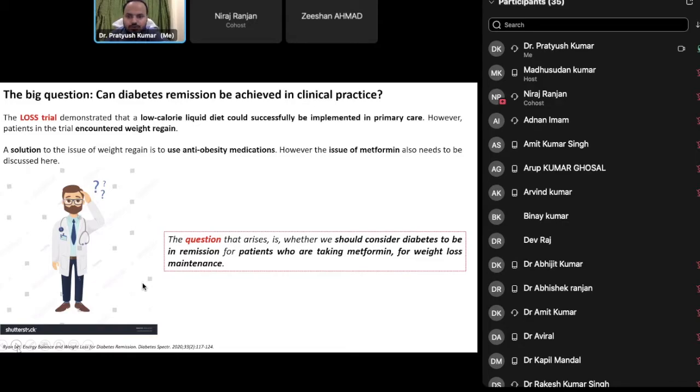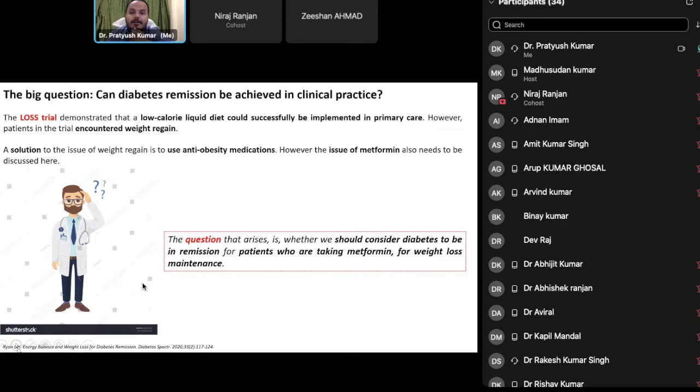A solution to the weight regain is to use anti-obesity medication. However, the issue of metformin also needs to be discussed here. Metformin is one of the very common drugs which we prescribe in our diabetic patients, even in pre-diabetes and even GDM, gestational diabetes mellitus. And one of the beauties of metformin is that it also helps in weight loss.